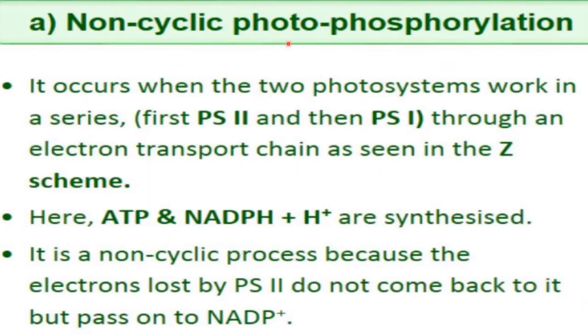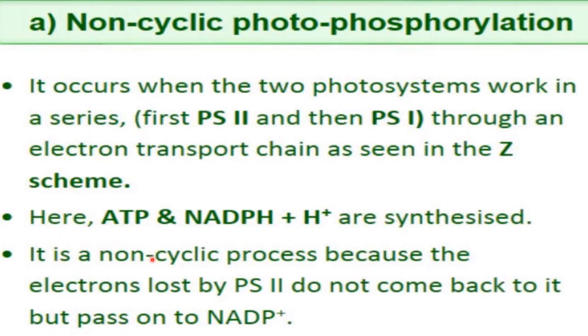If we talk about non-cyclic photophosphorylation, it occurs when two photosystems work in a series. First photosystem 2 and then photosystem 1, because electrons are first excited from photosystem 2, right? And these photosystems work in a series through an electron transport chain as seen in the Z scheme. Here ATP and NADPH are synthesized.